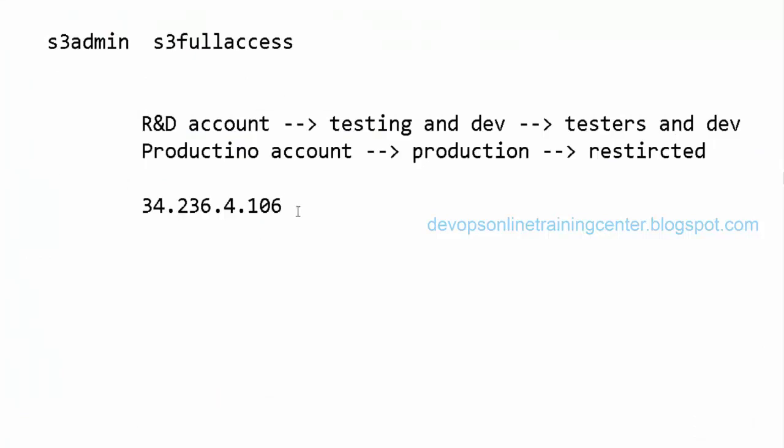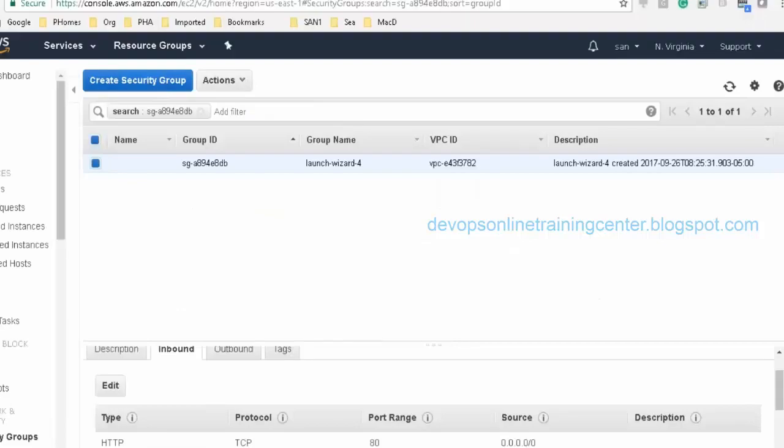We also have S3: how to create S3 buckets, how to add images to an S3 bucket, what advantages we get if we use S3 compared to other storage, and then how to access the objects stored in S3 from outside. That we'll see.